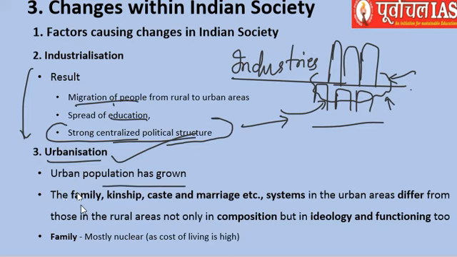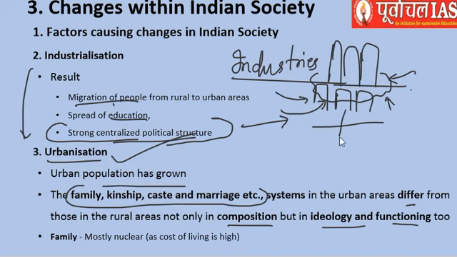Urban population has grown. Obviously, family, kinship, caste, marriage, etc. systems differ a lot in their composition, ideology, and functioning as far as rural and urban areas are concerned. When they have come here, obviously people from different castes, people who were having different customs used to come to work in industries because everybody was provided work. So as to survive, they had to live together. So what used to happen? The composition of their beliefs, their ideology, and everything used to change a lot, and that has happened now.